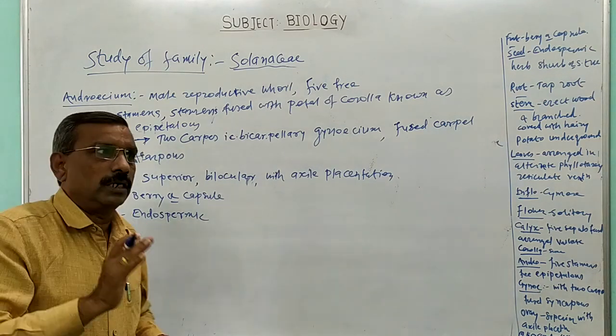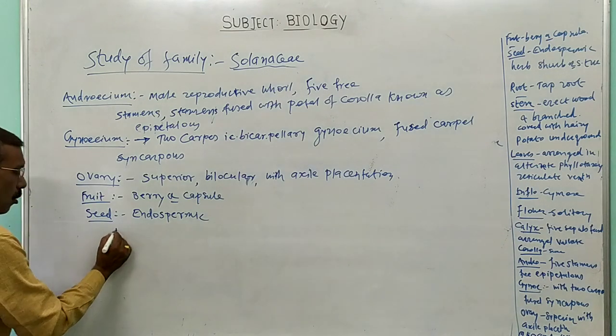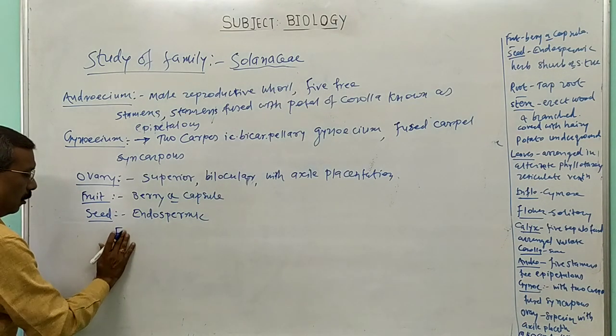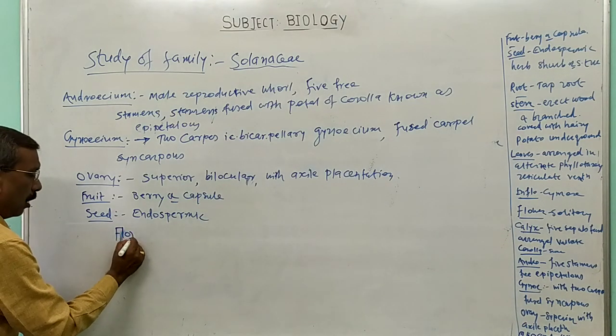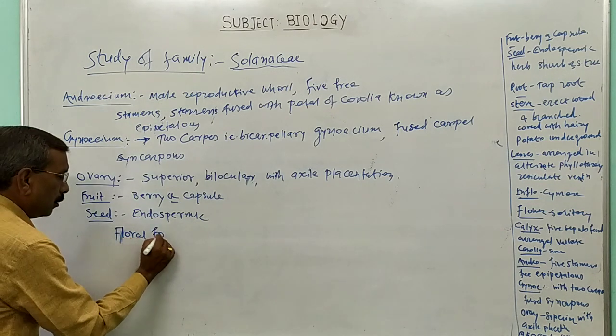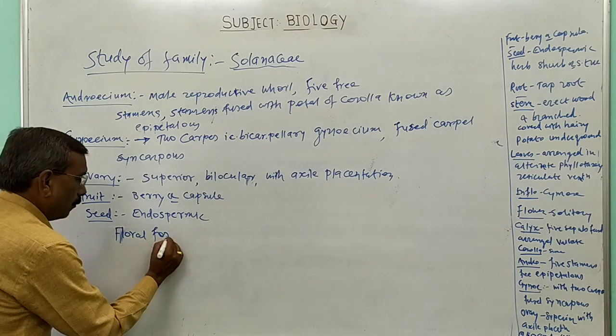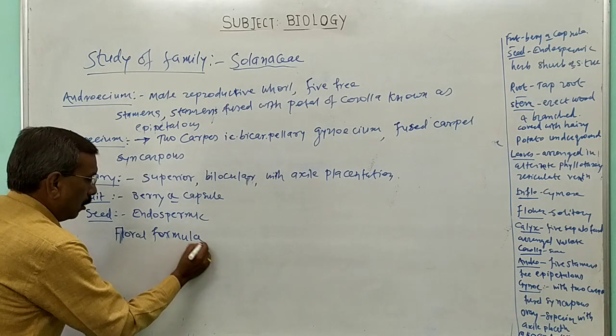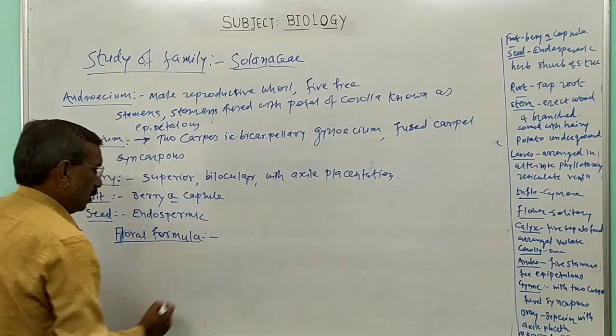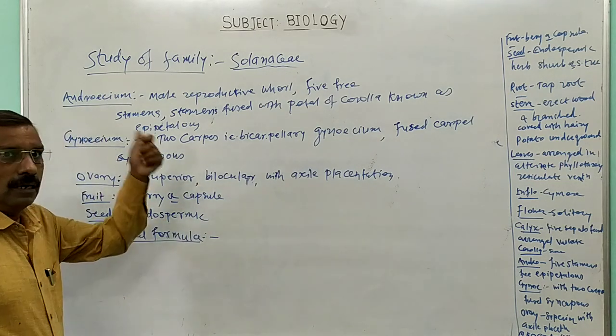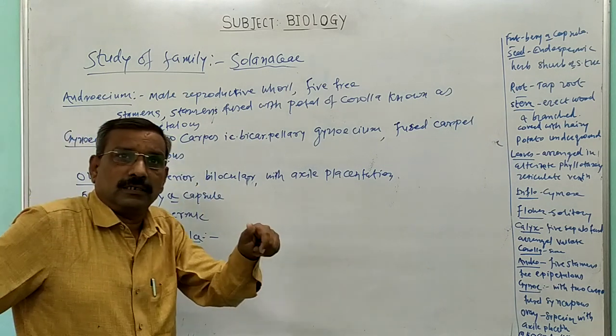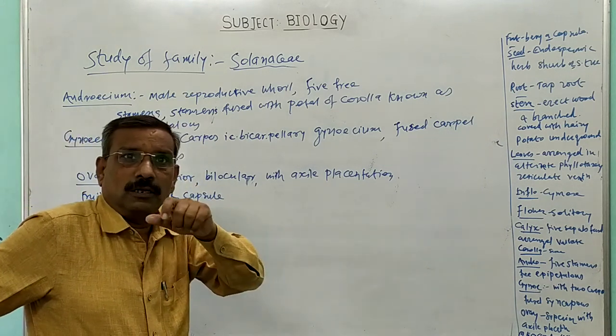Now we are going to study the floral formula of family Solanaceae. In the floral formula, all characters of the flower are arranged in a formula.